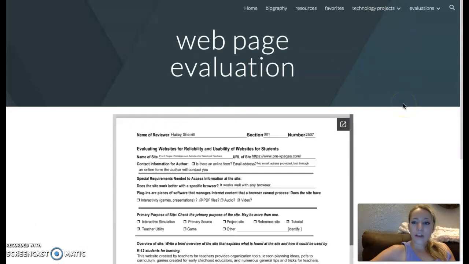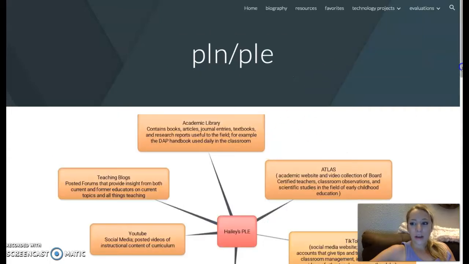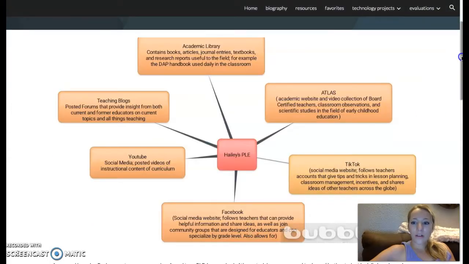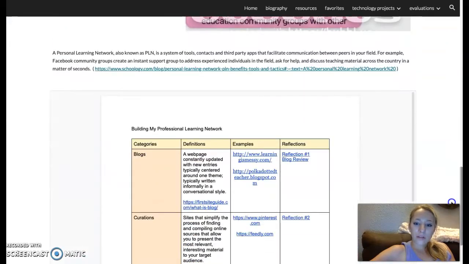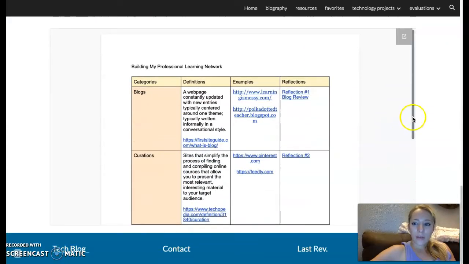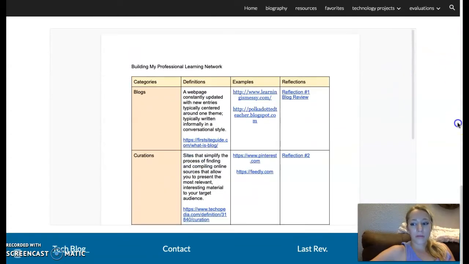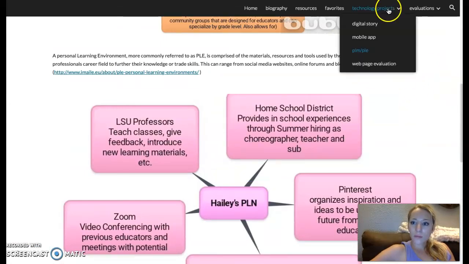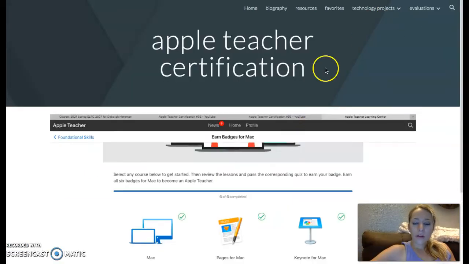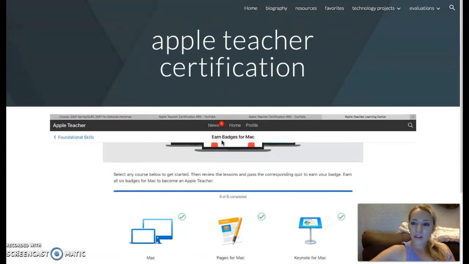Here is my web page evaluation over the pre-K pages. And then here is my PLN PLE site that's got my 2 word graphs and then my 3 reflections over microblogs, curations, and regular blogs. And then here is my Apple Teacher Certification check.